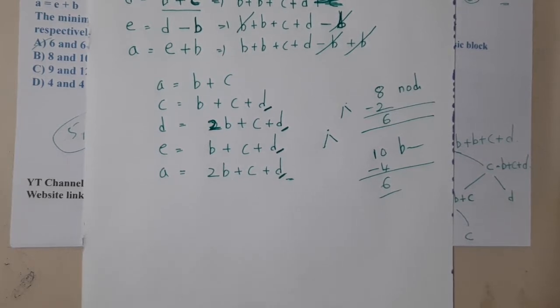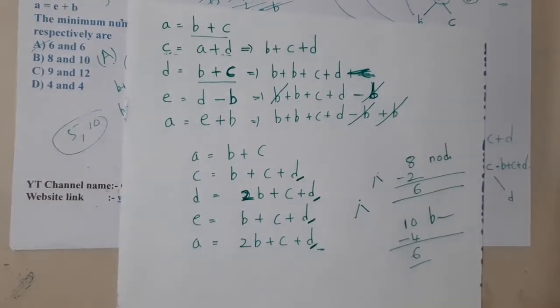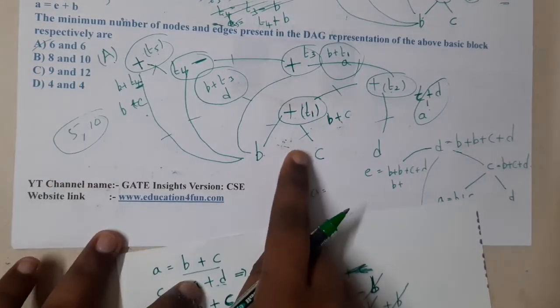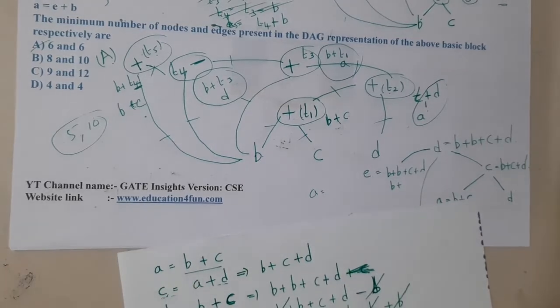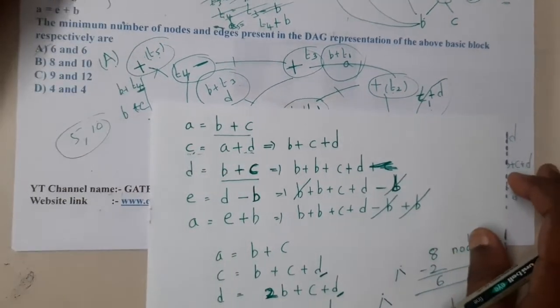Now, can you at least draw this particular DAG so that we can understand how to construct it? Once you have solved it this way, you expand it, guys. This is the approach which I understood after seeing multiple examples online. Previously I used to draw directly. I'll be using this approach, and this is the exact mistake which I made in GATE 2021 also. A DAG question came and I made a mistake in it.